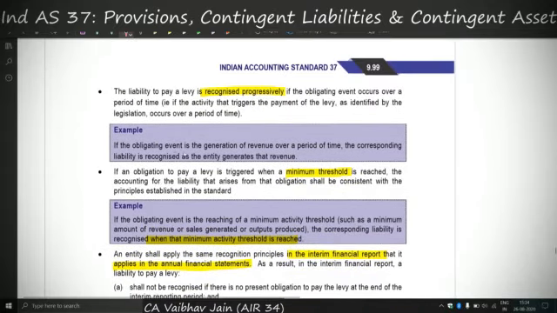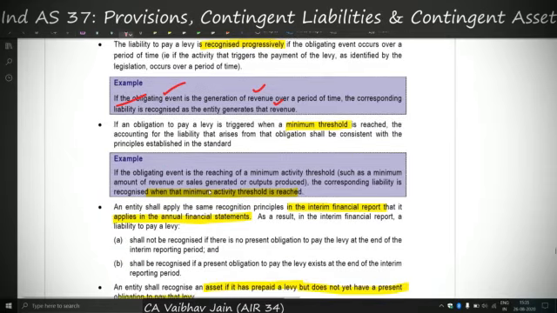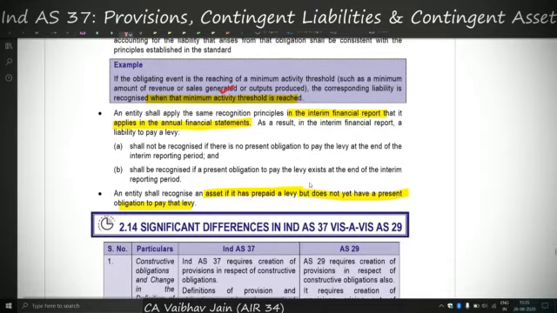See, if the obligating event is the generation of revenue over a period of time, the corresponding liability is recognized as the entity generates the revenue. So liability is recognized as and when the obligating event occurs. So if the obligating event is generation of revenue and revenue is generated, then the corresponding liability will also be recognized. Similarly, if the obligating event occurs when a minimum activity threshold is reached, then if the minimum threshold activity is reached, then the liability will also be recognized. So this was basically that as soon as the obligating event is reached, recognize the liability for the same.